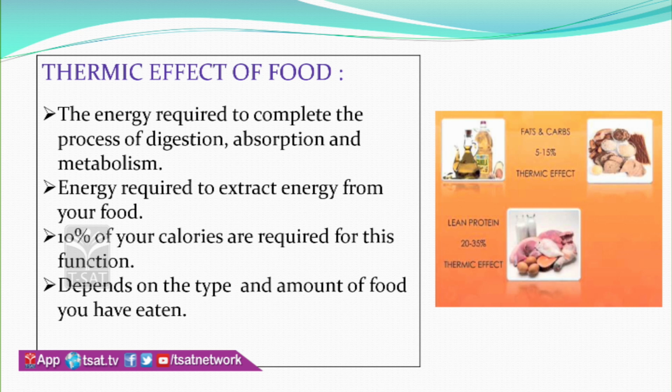It means the thermic effect of food depends on the type and the amount of food you have eaten, right? So, here the proteins are complex structures. To digest, absorb, and store the nutrients of the proteins, the thermic effect will be about 20 to 35%. Coming to the fats and carbohydrates, they are simple structures, so they will show just about 5 to 15% of the thermic effect only. This is how, by consuming junk food, the thermic effect of food is also decreased.